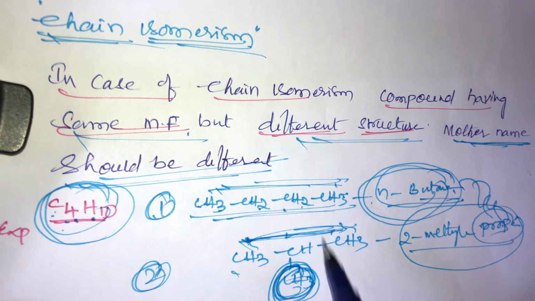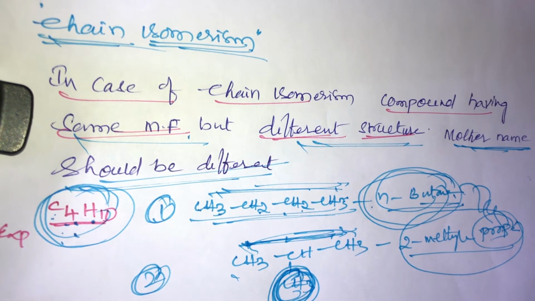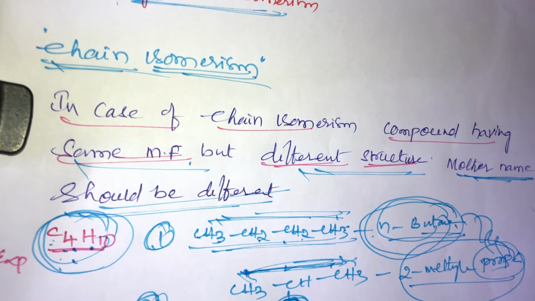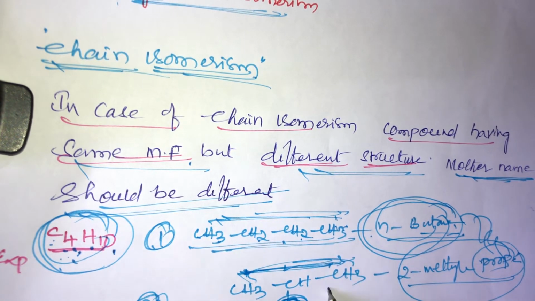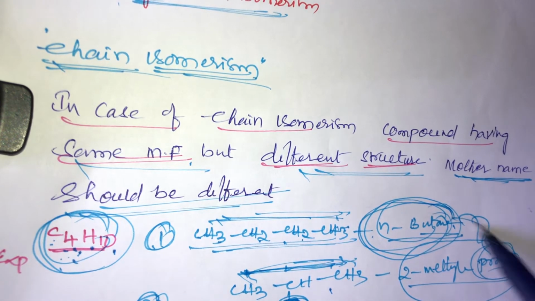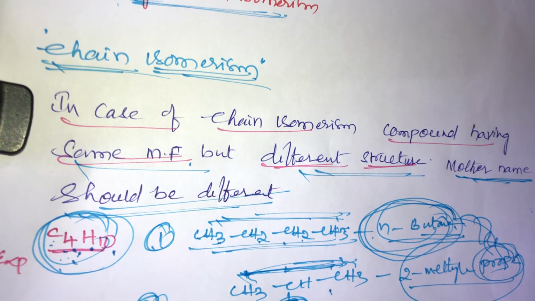So both structures have the same molecular formula. This is called chain isomerism. In chain isomerism, the very most important concept is that the mother name should be different. That is compulsory. The molecular formula C4H10 is the same, but the mother names are different: this is n-butane, this is propane. So that's why these belong to chain isomerism.